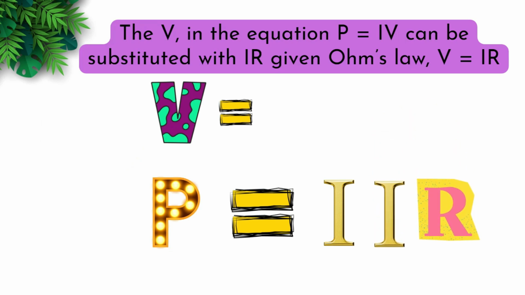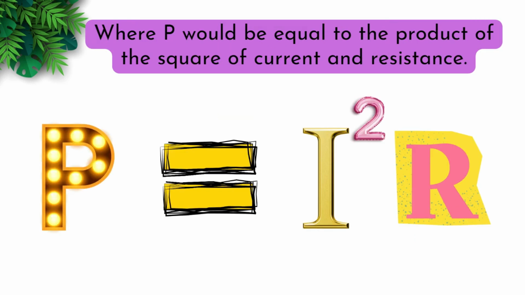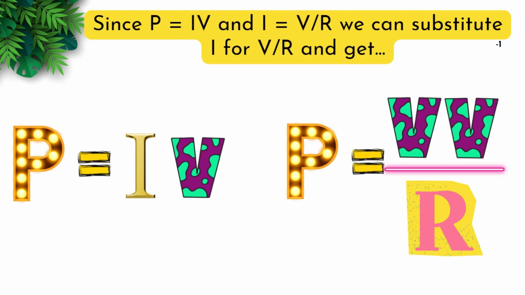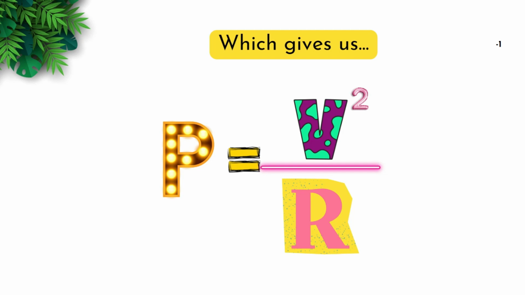Additionally, when P is equal to IV, then it also has units of AV. The V in the equation P equals IV can be substituted with IR given Ohm's law V equals IR, where P would be equal to the product of the square of current and resistance. Since P is equal to IV and I is equal to V over R, we can substitute I for V over R and get V over R, which gives us V squared over R.